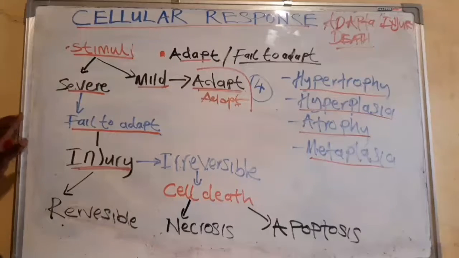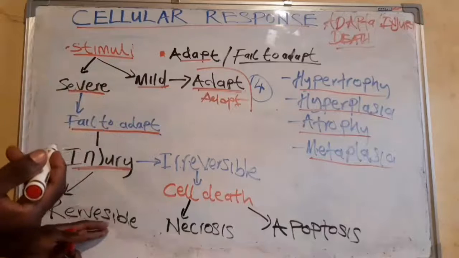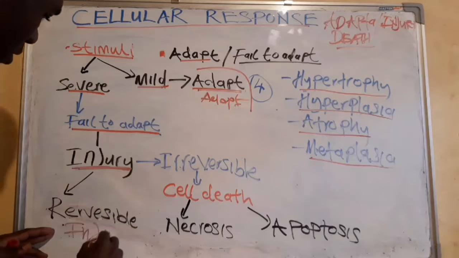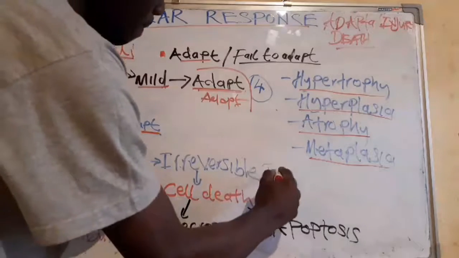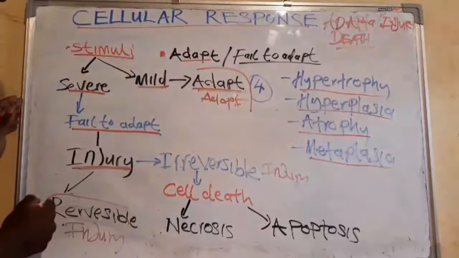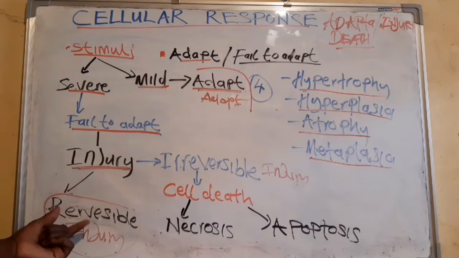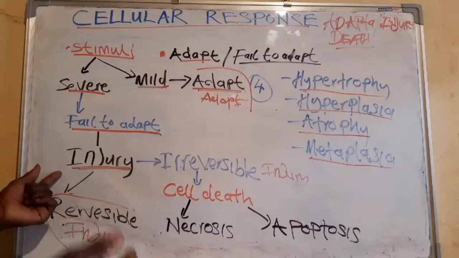Now, the injury can be of two types: the reversible injury and the irreversible injury. Just from the word, reversible injury means that the cell can go back to its normal state, meaning the structure and the functions can be restored.